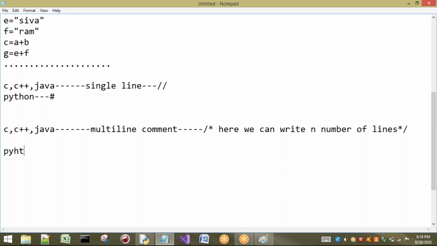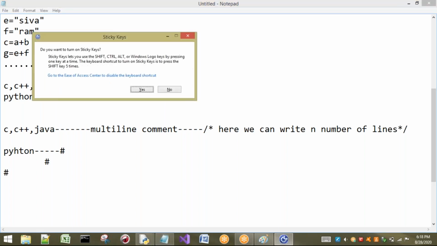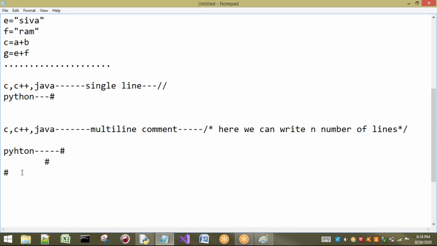What about Python? In Python, if you want to write a multi-line comment, for every line we have to write a hash. If you want to write n number of lines, you have to write hash on each.